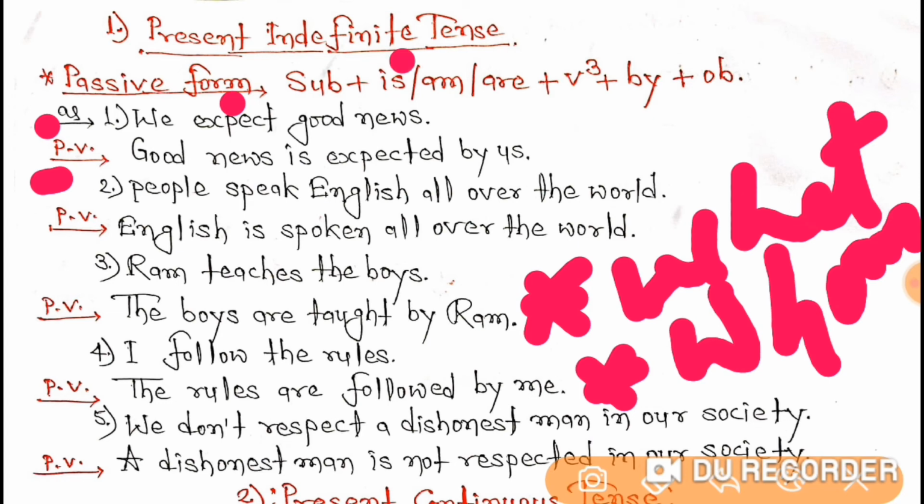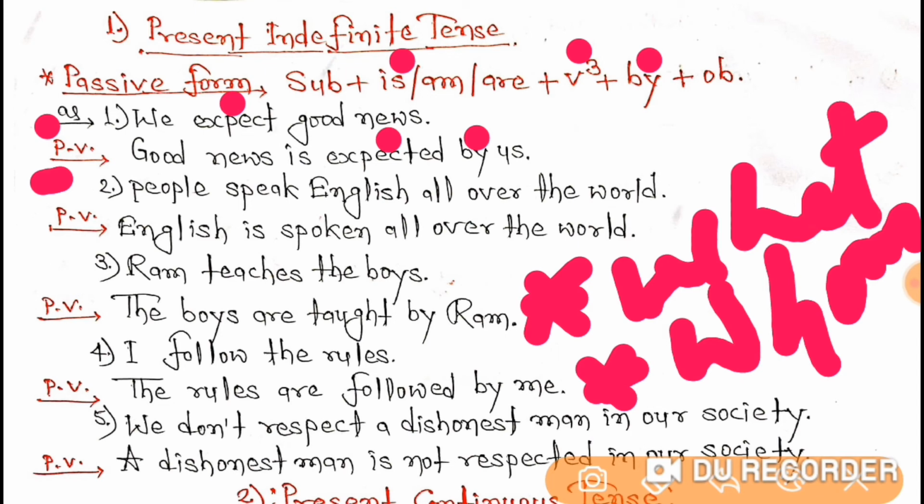So the first step is good news, the second step is the helping verb is, and then V3 is the third step, that is, expect has become expected. And now the fourth step is by, so I have done here by.